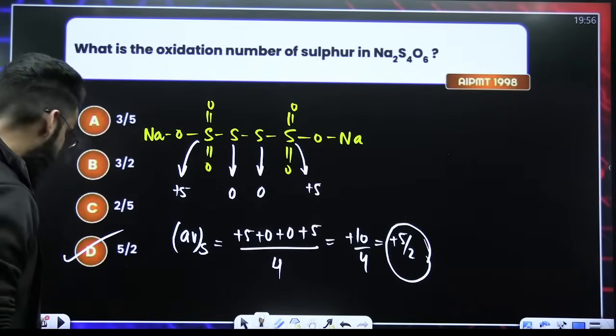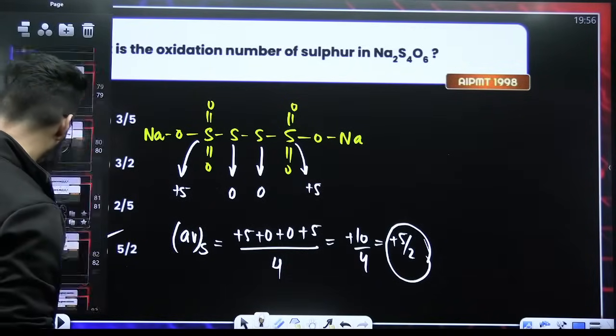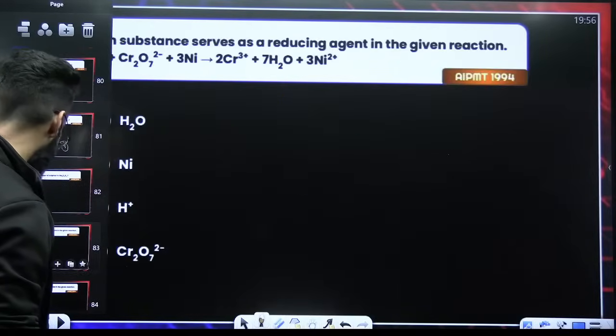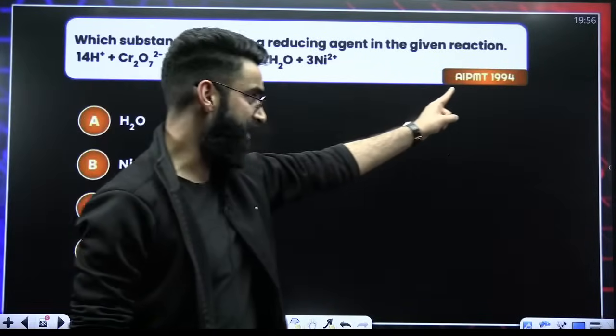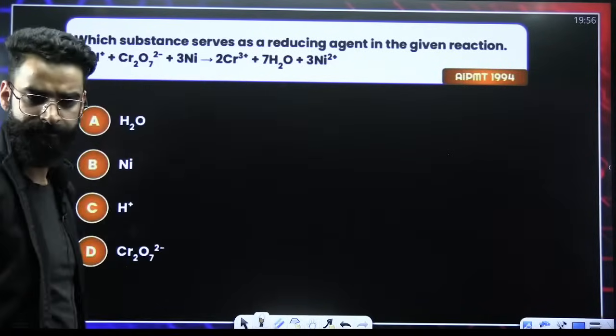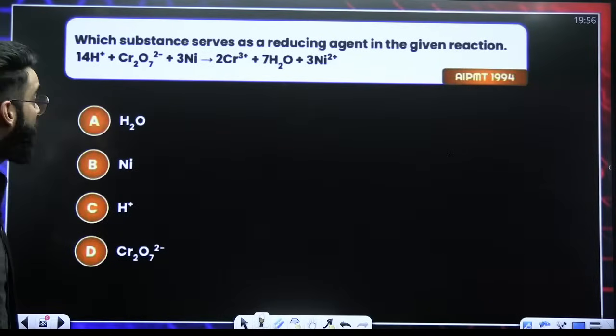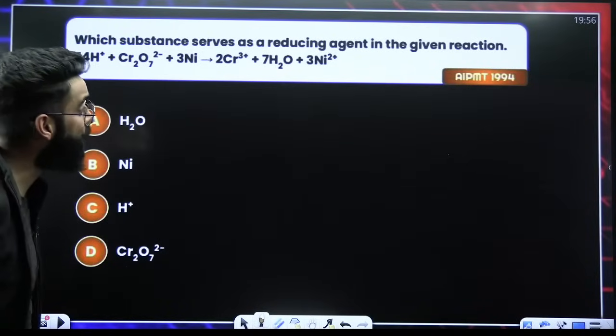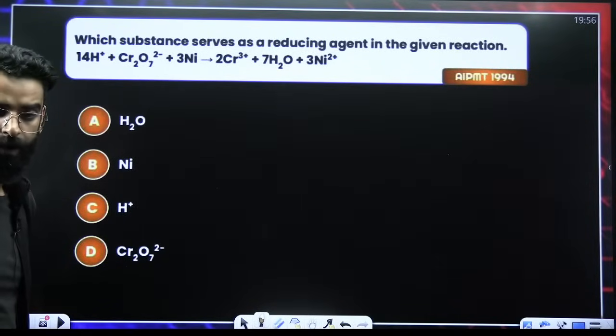Perfect. I believe it's done. Understood? Moving on to one more question. The question has been asked in AIPMT 1994. Can you check it out, people? Which substance serves as the reducing agent?